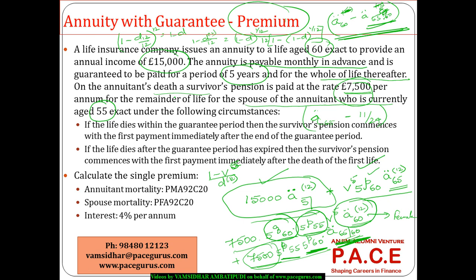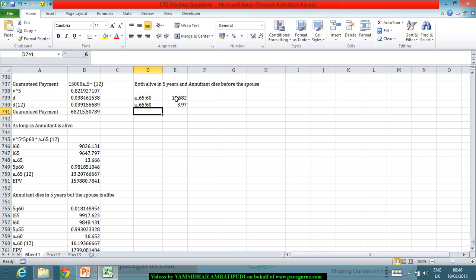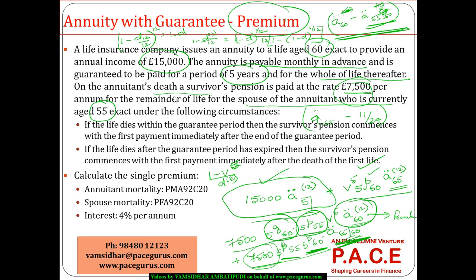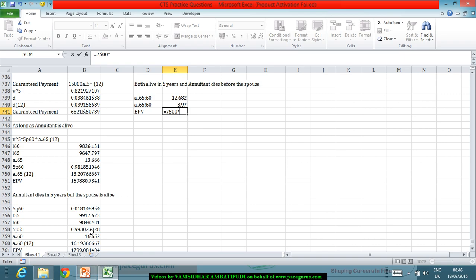So if I have to get, okay, 5P55 for a male is there, 5P for a female is there, 5P60 for a male is also there. So the overall expected present value here is coming out to be 7500 times 5P55 for a female multiplied by 5P60 for a male multiplied by this joint status, going off the joint status, only female alive but not the male, which is working out to this much. So which is resulting in another expected present value of some 29,000.